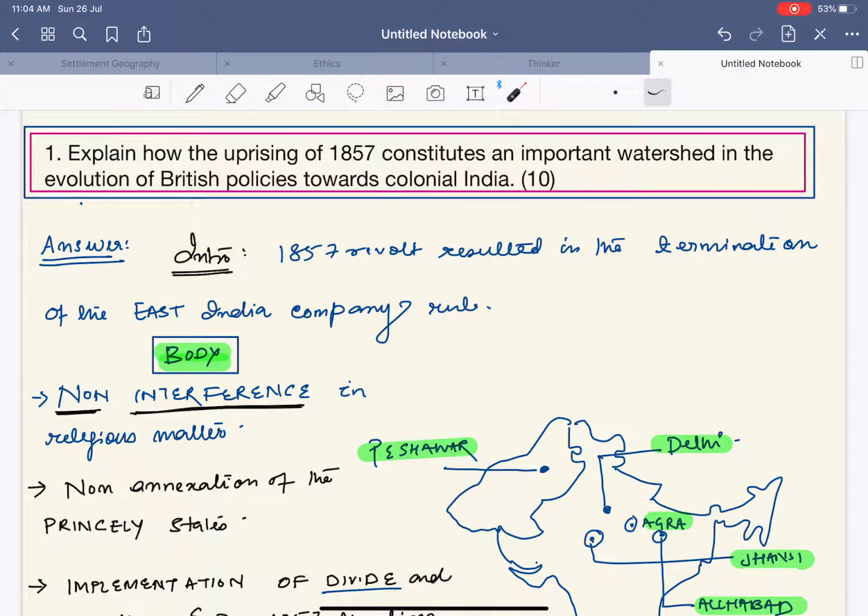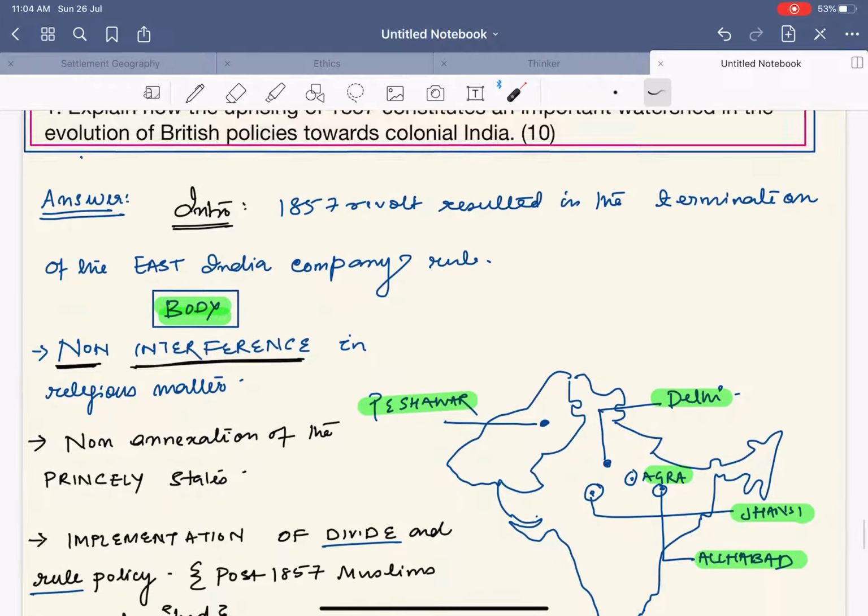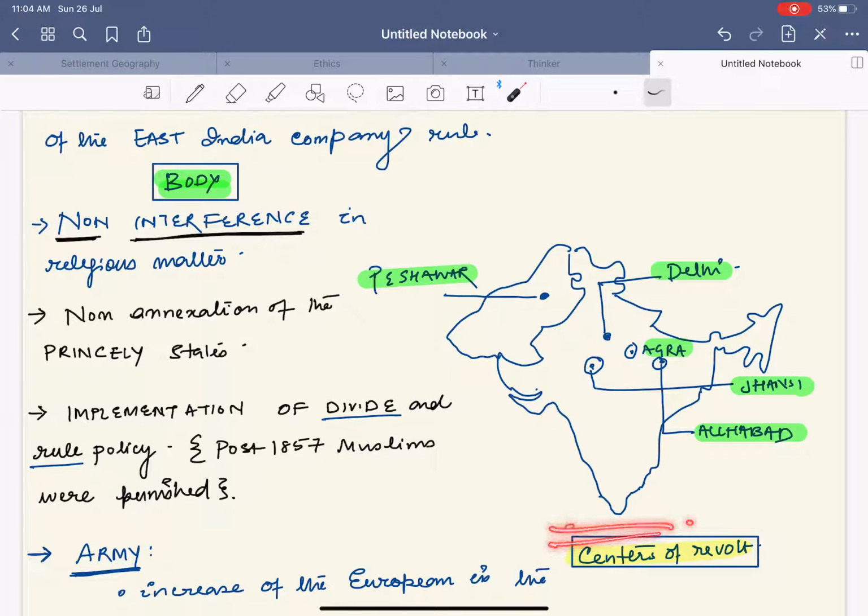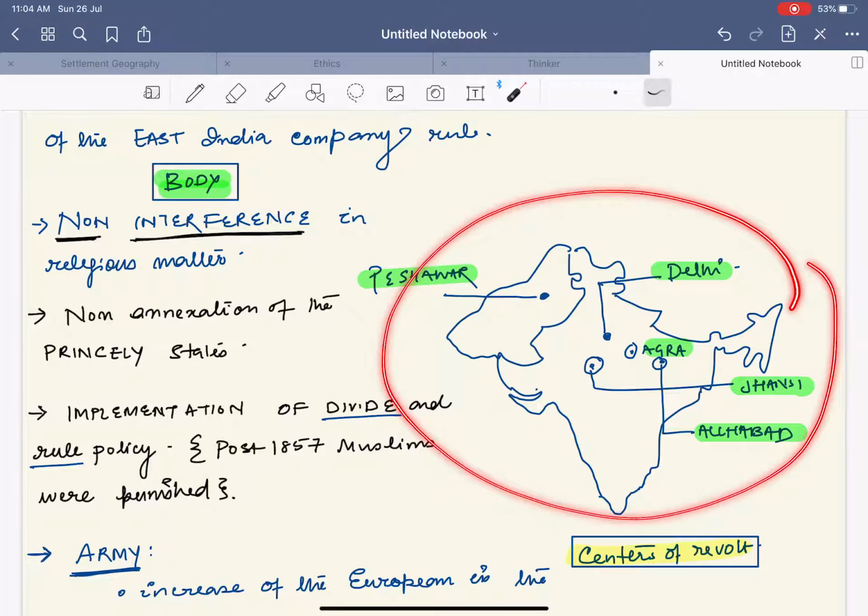Now, remember that even with the IBC, you also need to draw a diagram. The diagram will fetch you a mark. Kindly practice drawing the India map and such representations.